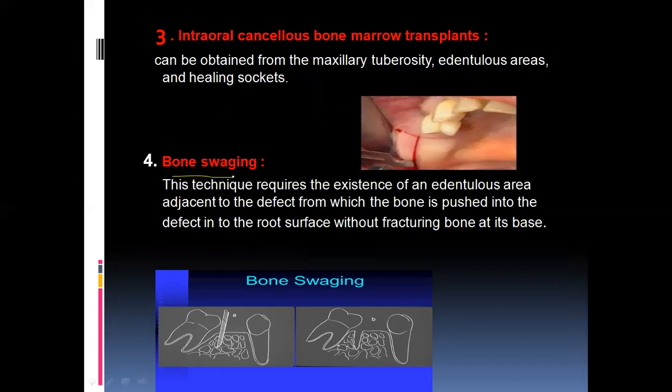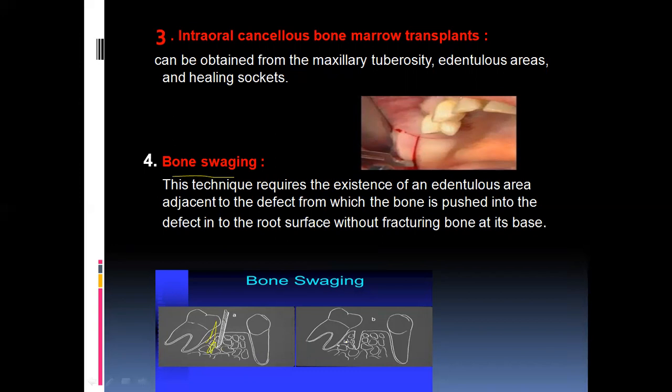It's the fourth type of the bone autograft. So what is the bone swaging? Here in the image we can say it's a technique, where it can be used mainly in an edentulous area. When there is a defect, and adjacent to the defect, we can see here it's an edentulous area.